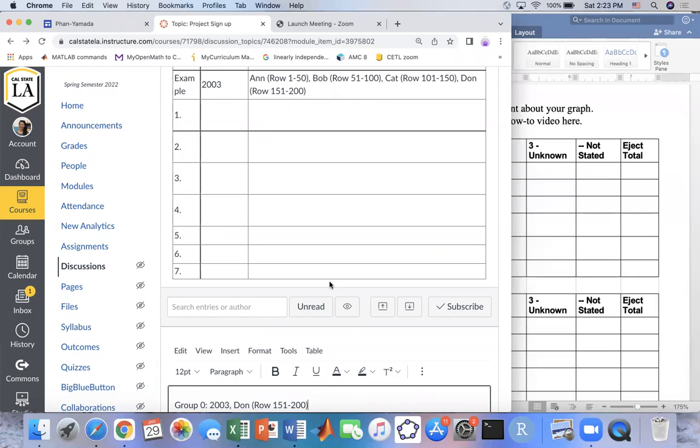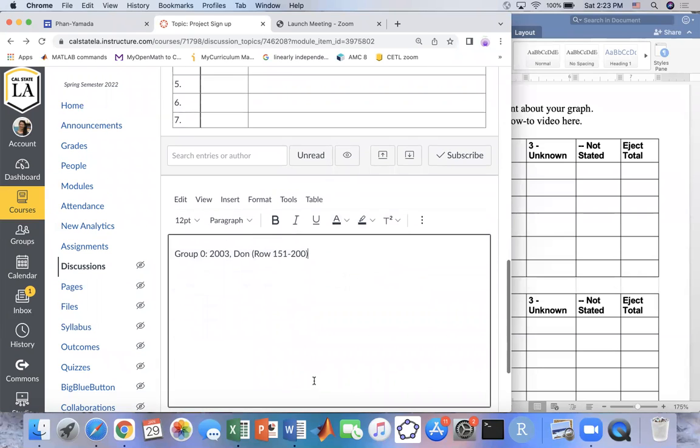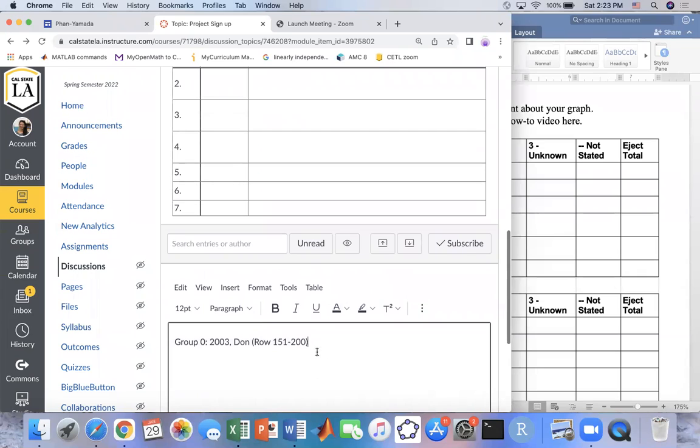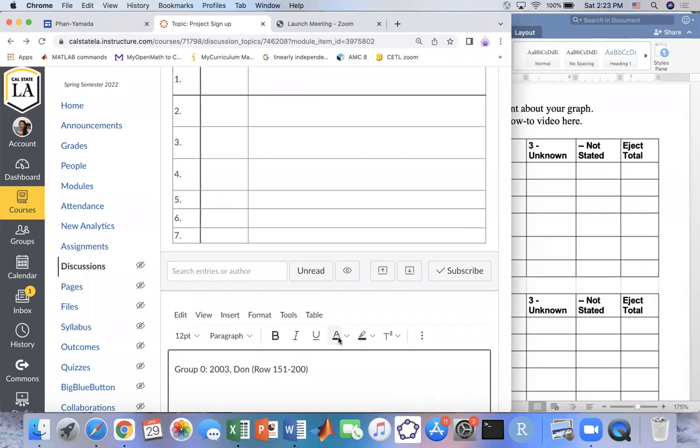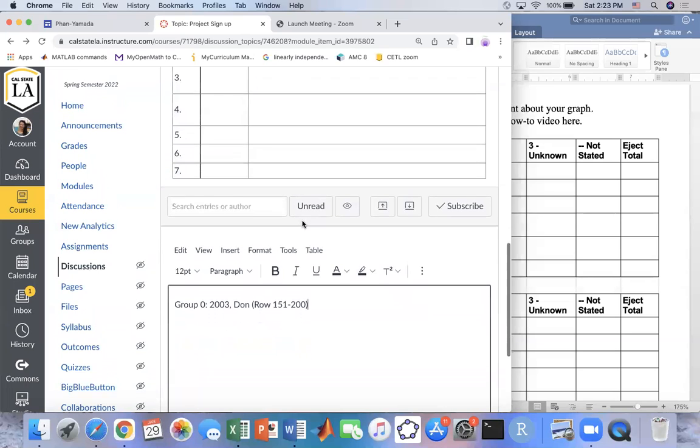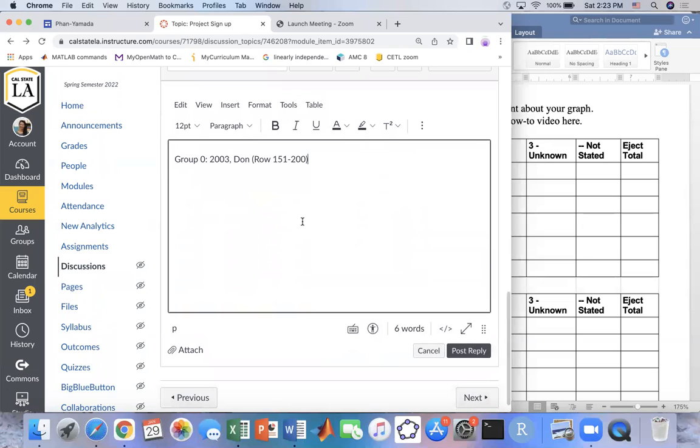If you look down here on the submission and you see that a group, like group 1, already has enough, 4 people, then choose another group that is open. We have 7 groups in total. If you have trouble signing into a group, let me know. Okay, that's the first part. When you're done, click post the reply, and then you have the group.